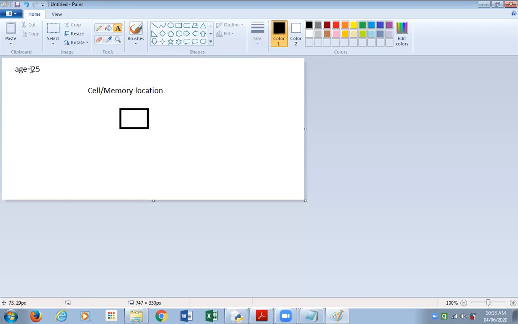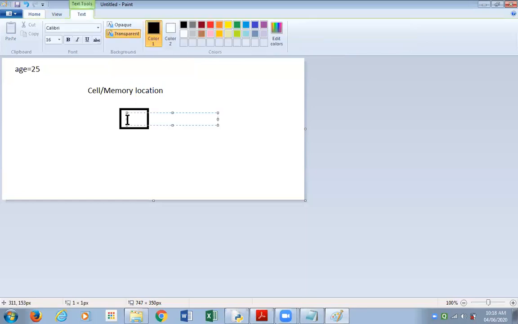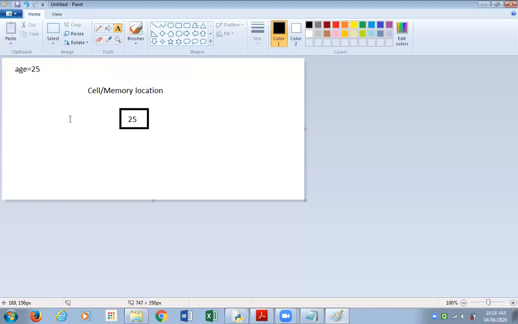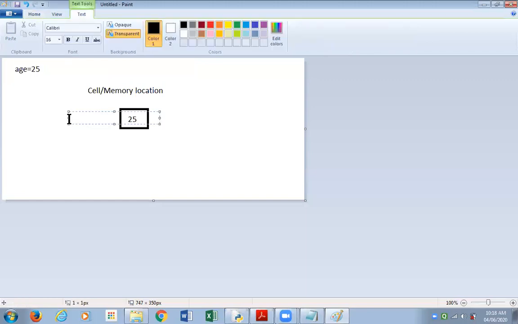I'm telling the computer to store the value 25 in a cell in the computer's memory, in a memory location, and give a name to that location in the computer's memory as age. So that location, that cell where we have kept the value 25, we are naming it as age.